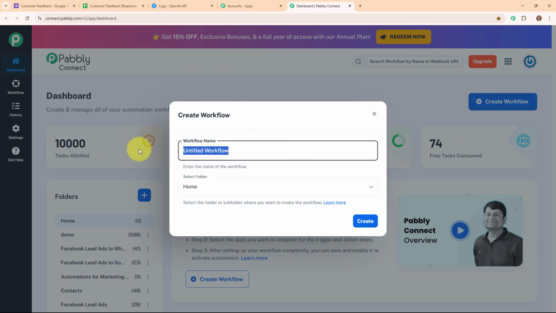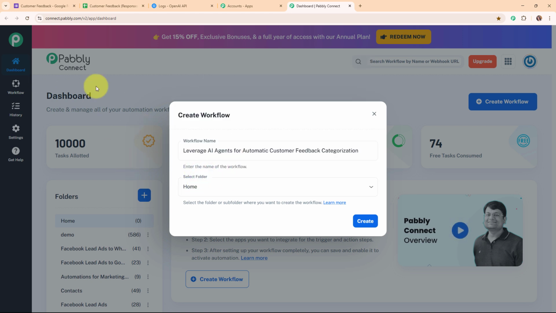Now here in this Create Workflow dialog box, I have to give a name to my workflow. So here I'm going to give the name as Leverage AI Agents for Automatic Customer Feedback Categorization. And now after giving a name to my workflow, it is asking me to select the folder. So here in the left side corner of this dashboard, you can see a folder section under which you can see the multiple folders that I've created with different names to save my workflows accordingly.